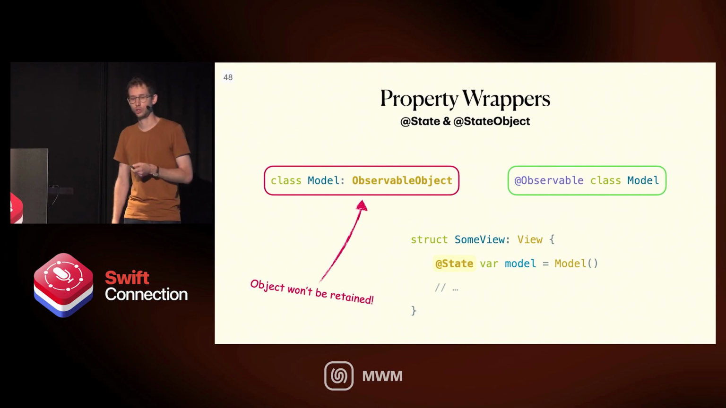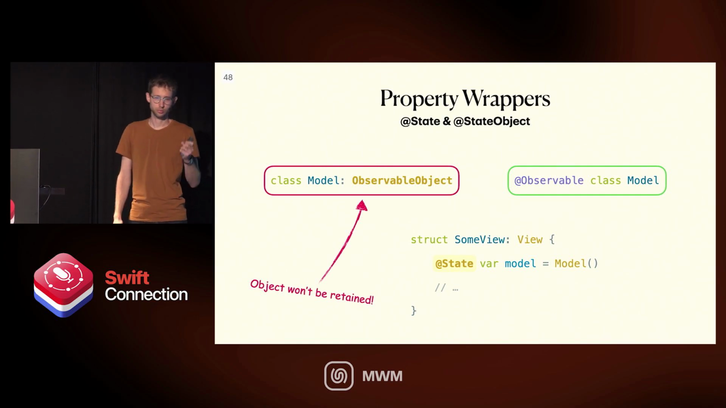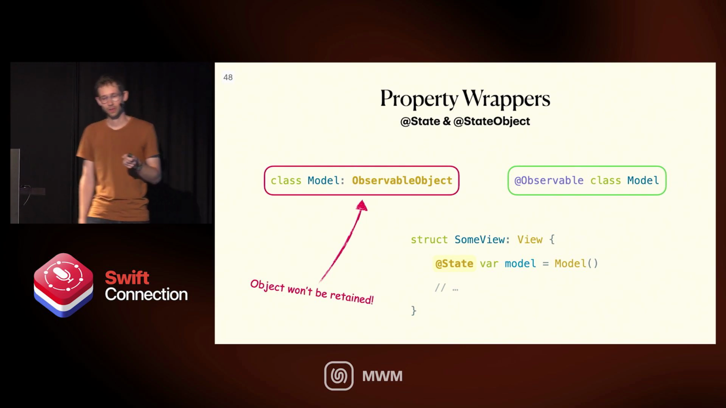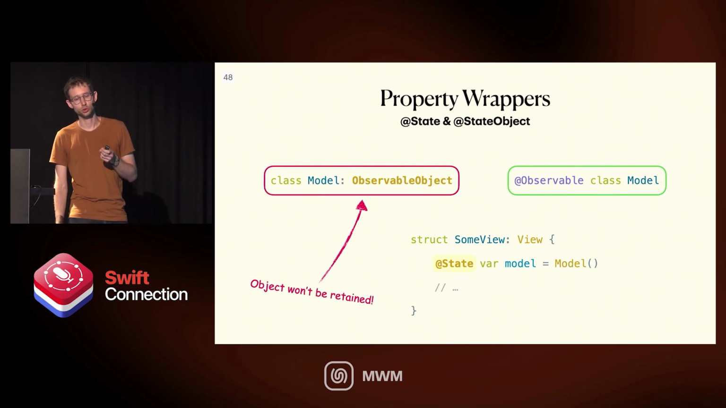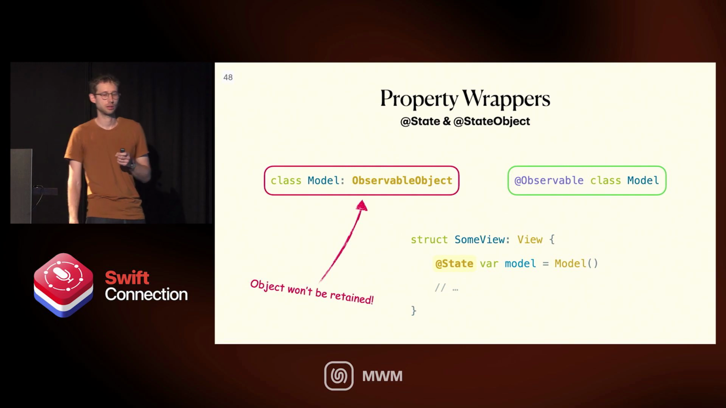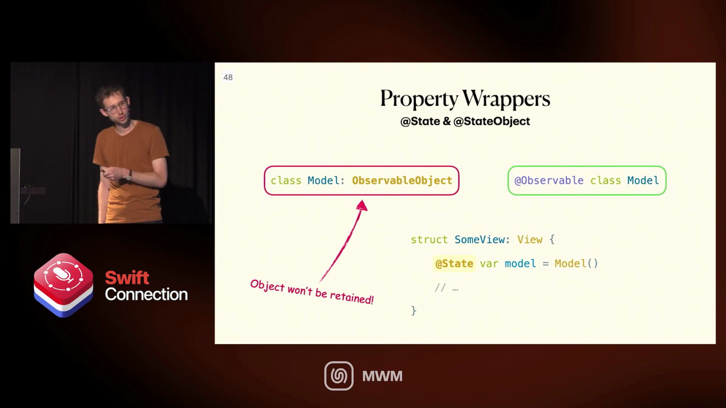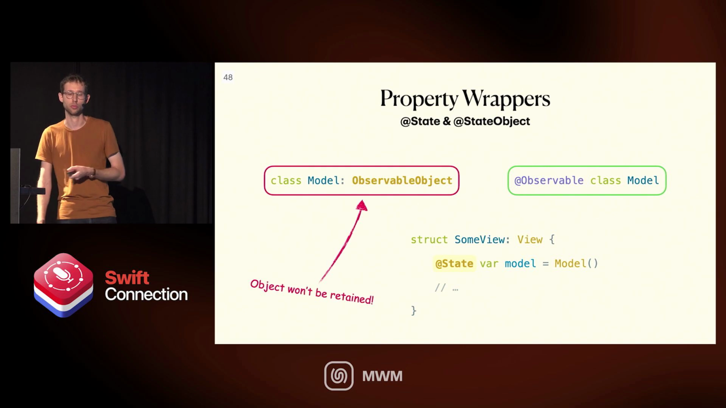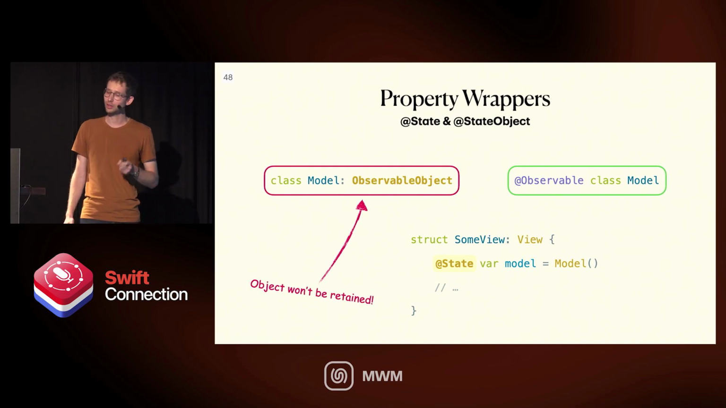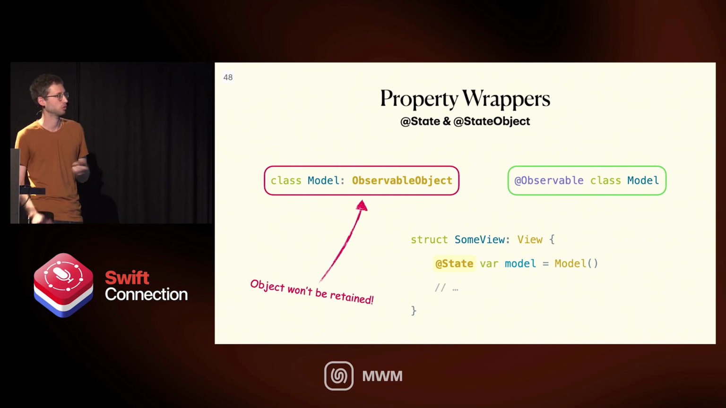If you have a view with a state, and you're using observable, like I said, you can just put @State, right? But if you're using observable object, you have to use @StateObject. You cannot just put @State, because @State is only for value types before observable. The annoying thing here is that Xcode is not even going to say anything. Xcode will be very happy: build succeeded, no warning given.